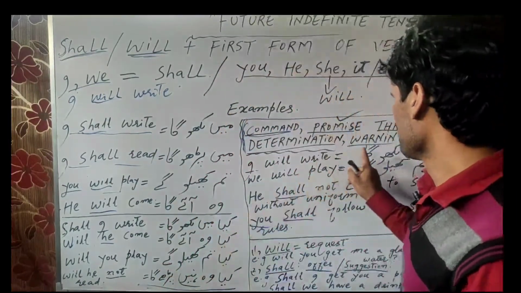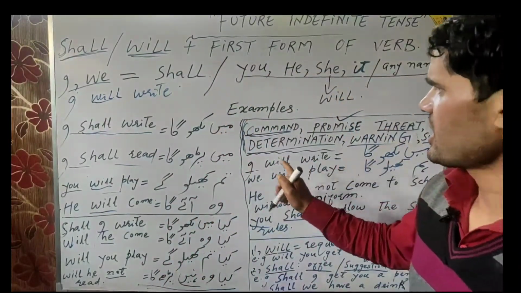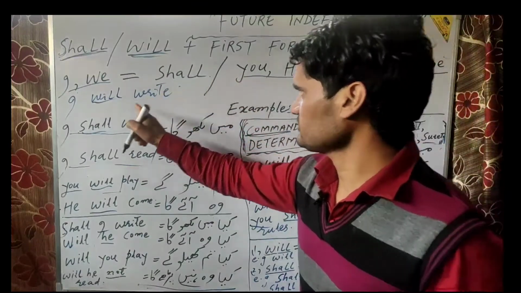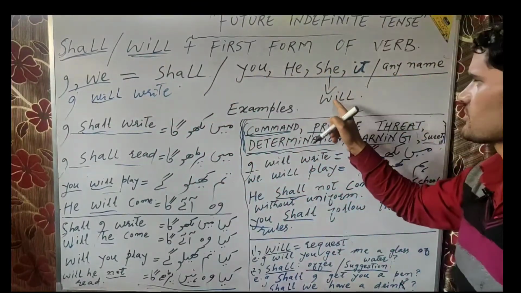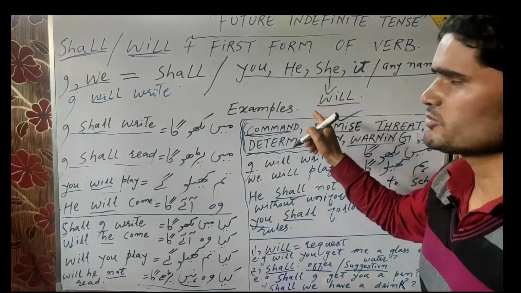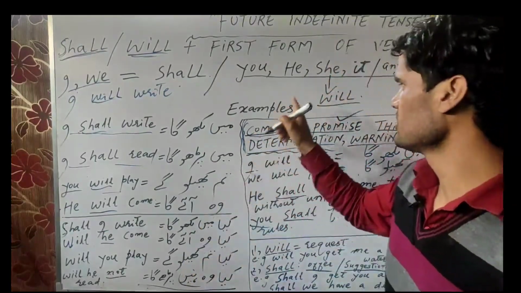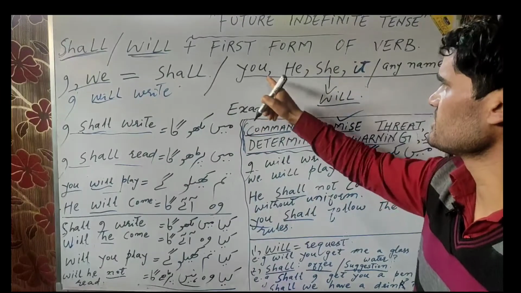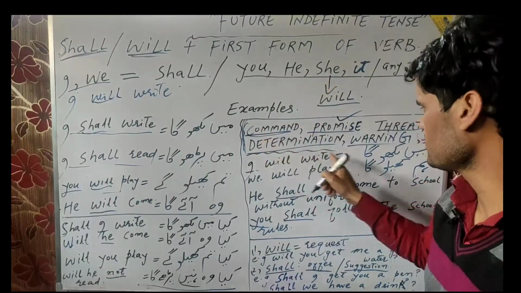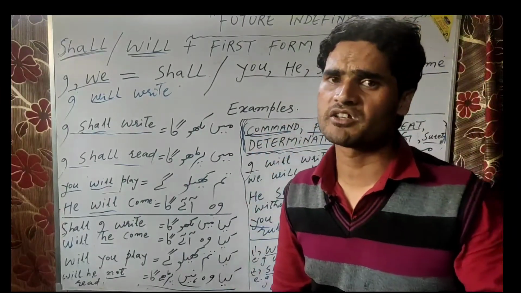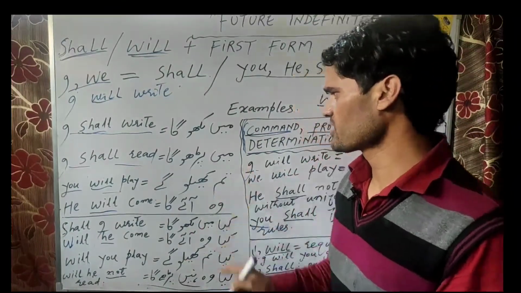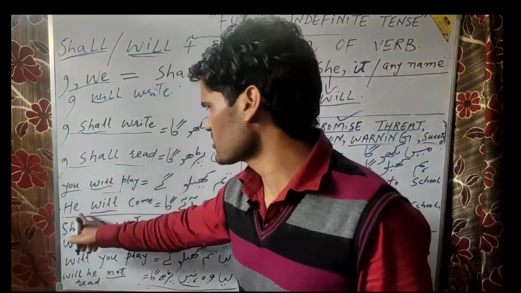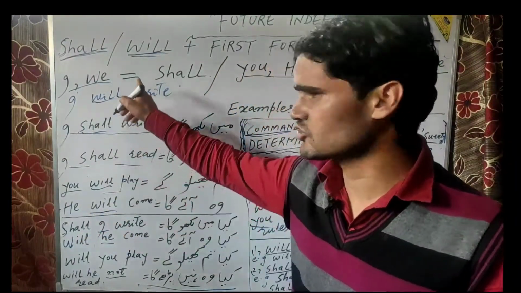So you have to remember these. However, I have told you that you, he, she, it or any name, they are followed by the use of will. If you use shall instead of will with these pronouns, then either of these concepts may apply into the understanding of a sentence.